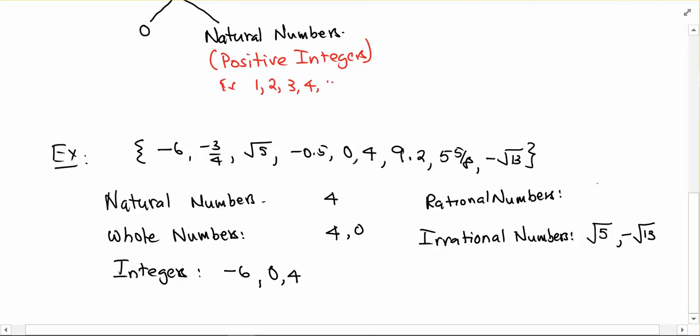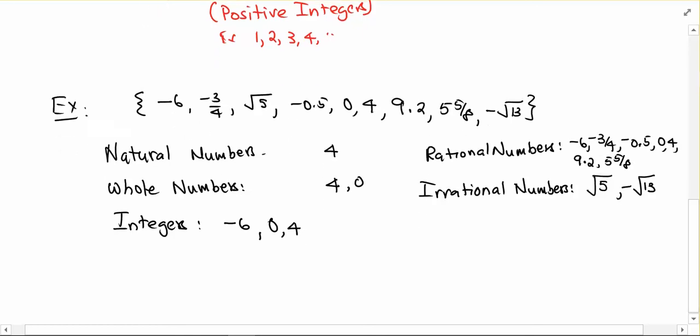So everything other than those two would be a rational number. The rational numbers in our little list here are -6, -3/4, not the radical 5, -0.5, 0, 4, 9.2, 5, and 5/8, and that's it. If we weed out the irrationals, which are a little easier to identify, then what's left is the other rationals.